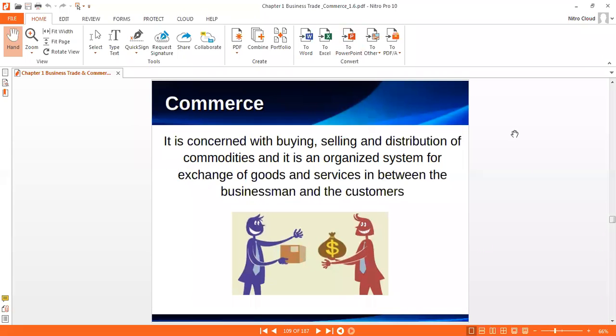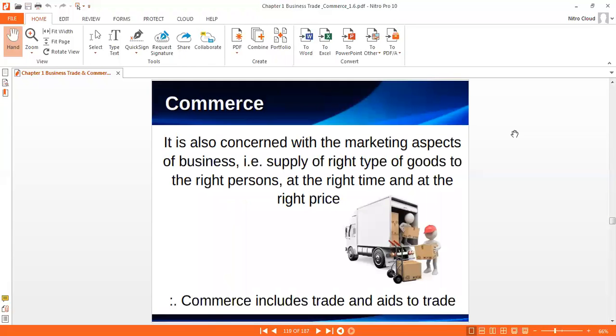It includes so many things. It does not include only buying and selling, it also includes distribution. This is one type of organized system, exchange of goods and services between businessmen and consumers. It is also concerned with the marketing aspect of business: supply of the right type of goods to the right person at the right time at the right place. In short, commerce includes trade and aids to trade.